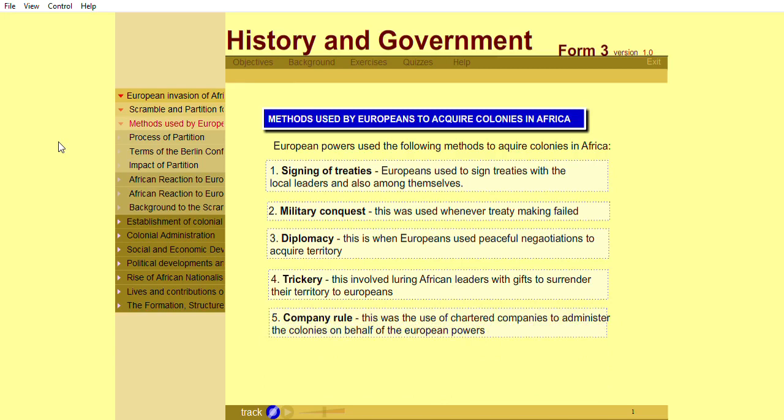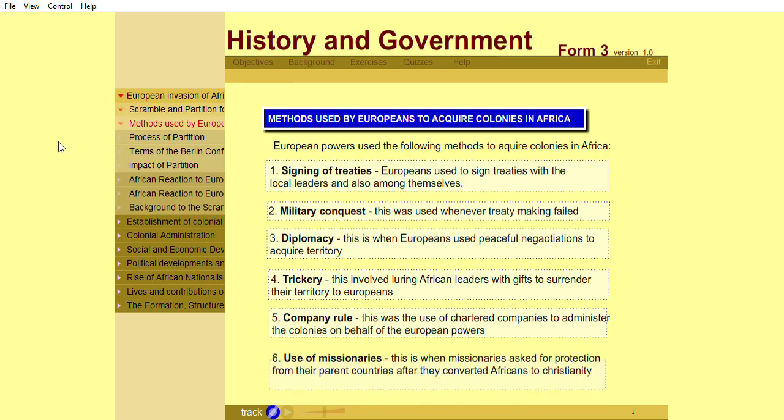Company rule. This was the use of chartered companies to administer the colonies on behalf of the European powers. Missionaries. This is when missionaries asked for protection from their parent countries after they converted Africans to Christianity.